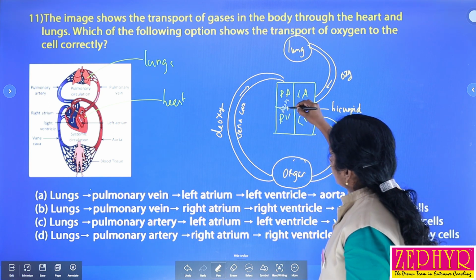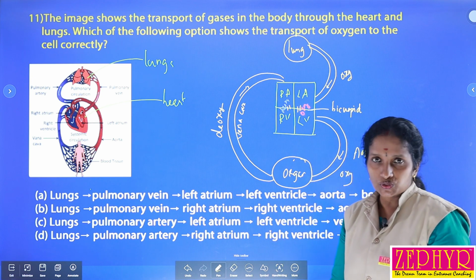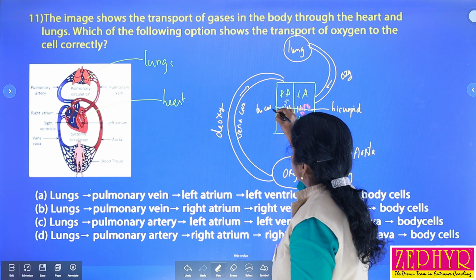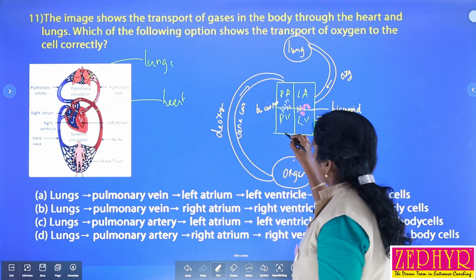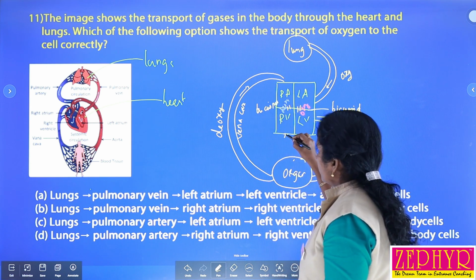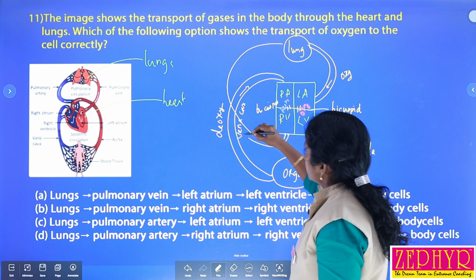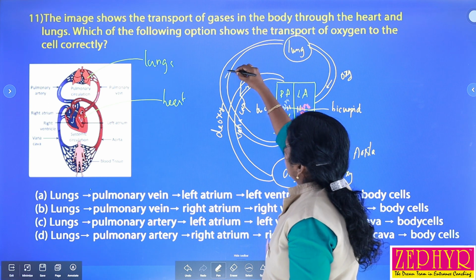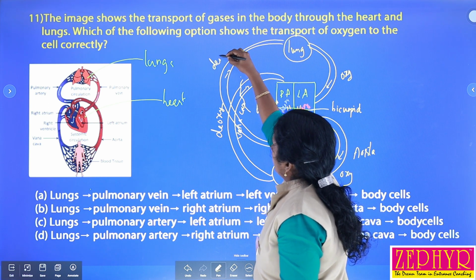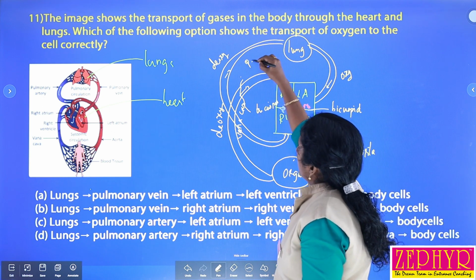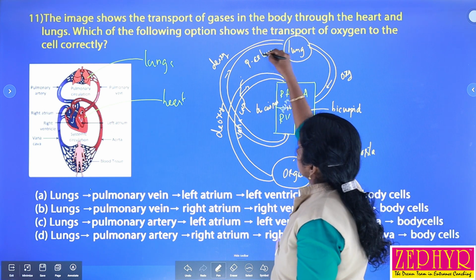From the right atrium blood reaches the right ventricle through the tricuspid valve, and from the right ventricle this blood reaches the lungs. Which type of blood? That is deoxygenated blood, isn't it? Through a blood vessel called the pulmonary artery.